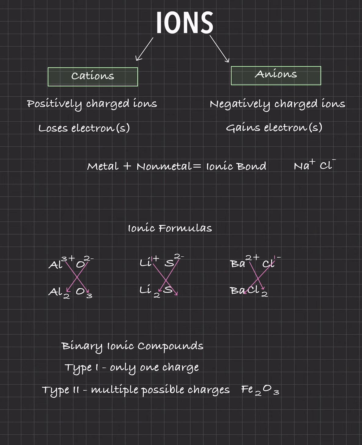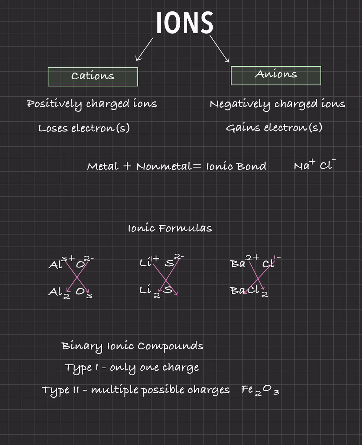For ionic formulas, just write what you have, write your charges, and then crisscross, okay? That's what the pink X is for. It's showing you that you crisscross it. If you have a 1, you're not going to write anything because you don't usually write the 1 in chemistry. And for naming, we'll do another video. But for binary ionic compounds, what you need to know is, again, that it has 2 elements in it, okay? It has 2 elements.